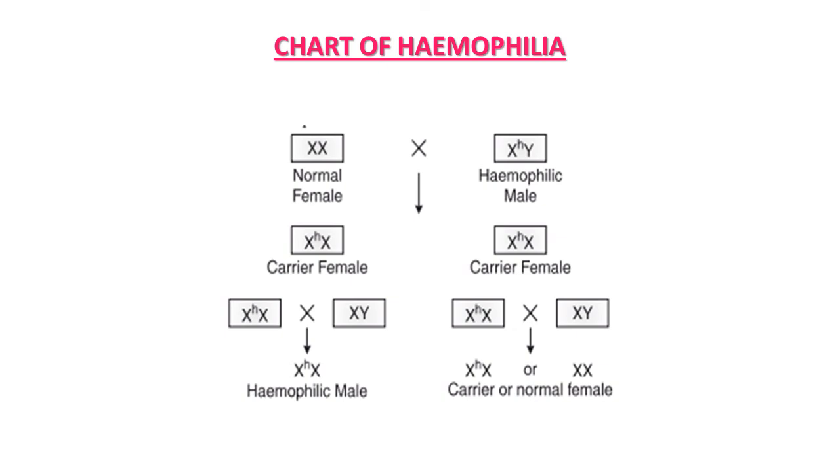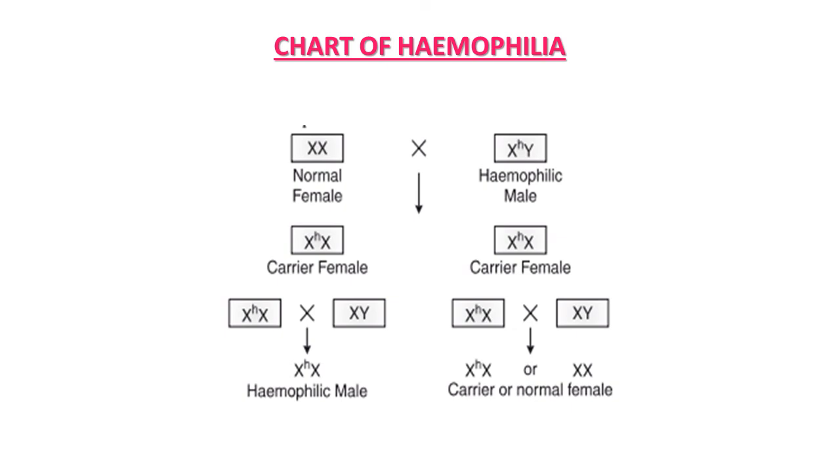Chart of hemophilia. Here some symbols are important regarding genotype. In the first box XX, that is normal female. In the second box X having recessive gene h, which is actually responsible for hemophilia, that's why the symbol is h, hemophilic, small h. And male is affected here. Why he is affected here, you know very well now. Then another possibility, carrier female, that is in second row first box, one X is having recessive gene, that's why the female is carrier here. And in the next box, again the same chance is given.